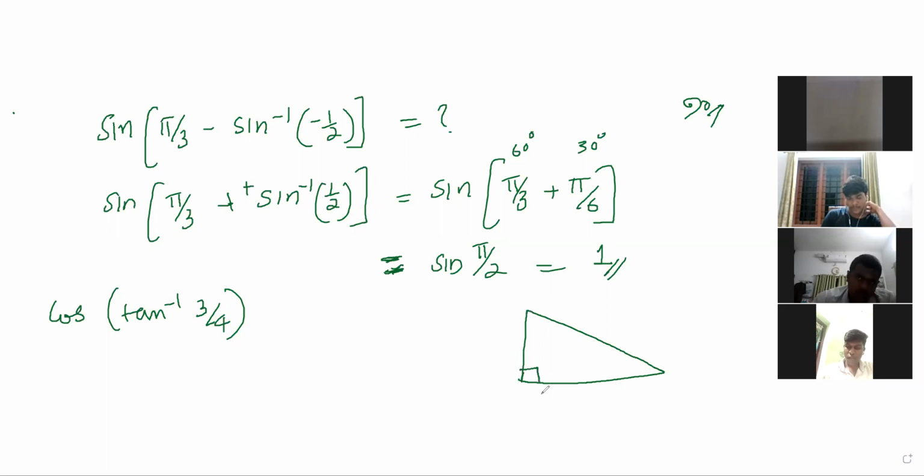Draw a triangle and mark an angle theta. What is the formula of tan? Opposite by adjacent, so 3 by 4. So what will be this side? 5. Okay, so tan inverse 3 by 4 is theta.